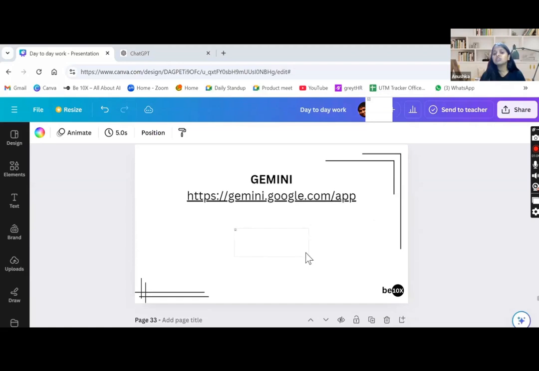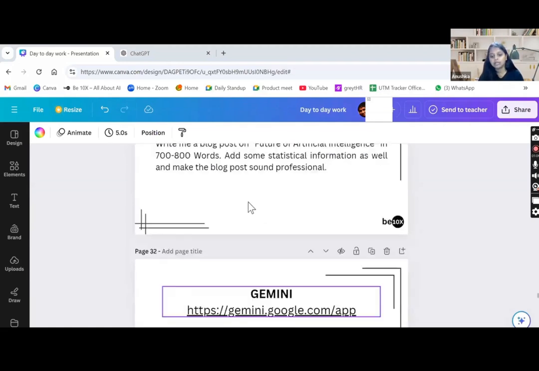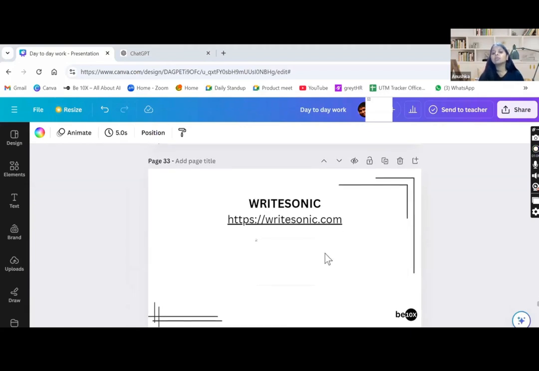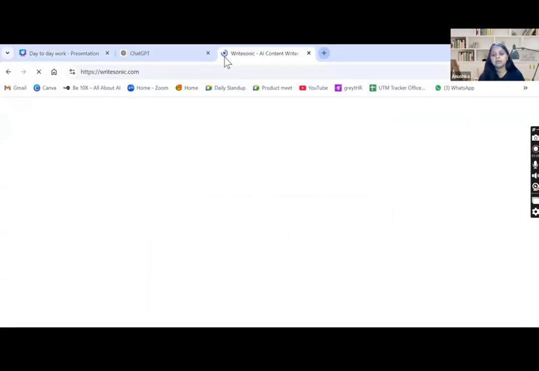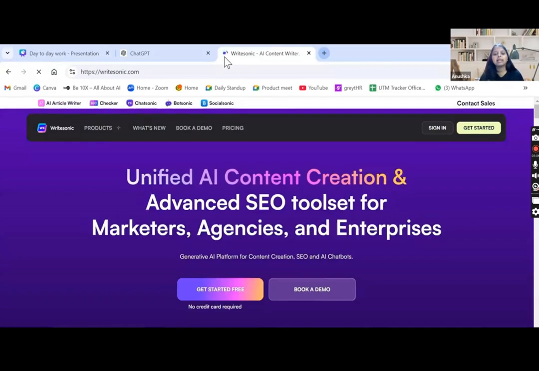You can also use Gemini to create your blog post, article writing, or content creation. You can also use Gemini, or we also have a tool, WriteSonic. I'll quickly show WriteSonic here. I'll quickly write here WriteSonic, and I'll press enter. Once I press enter here, this is the WriteSonic, and I'll click on get started. Once I click on get started, okay, let me show you how it looks like. Just a second. It is loading.